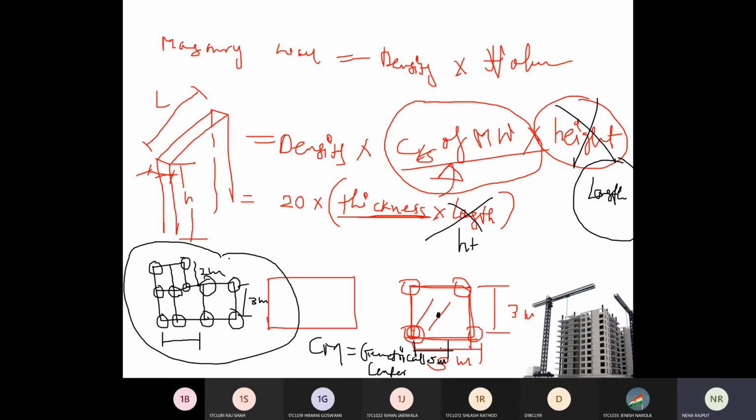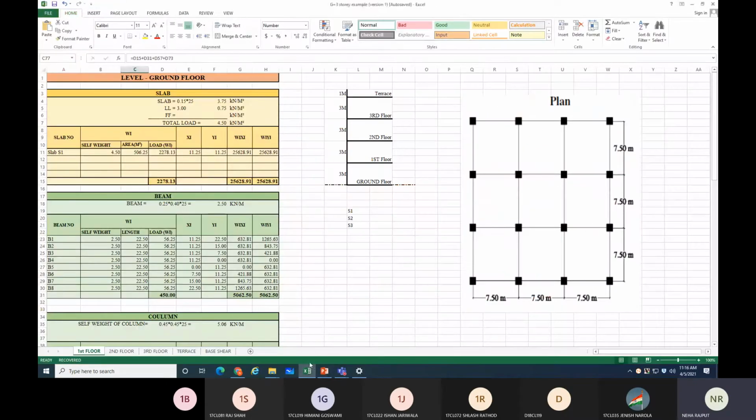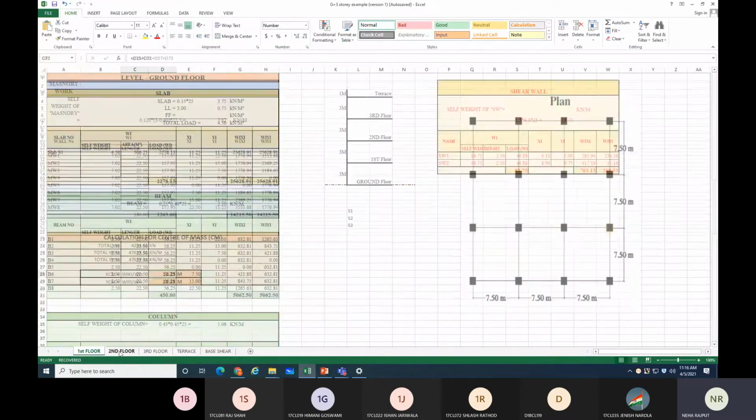Sometimes if it is a regular building, if columns are placed at all four corners equally with the same size, then the calculation will be easy. So you can check whether you have made the correct calculation or not, right? So this is about the second floor.